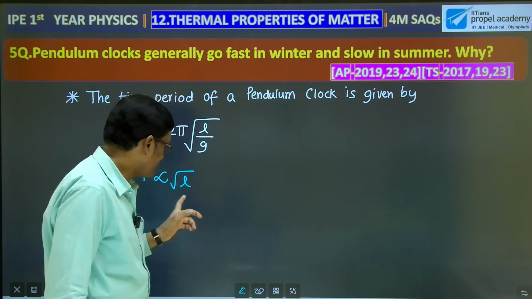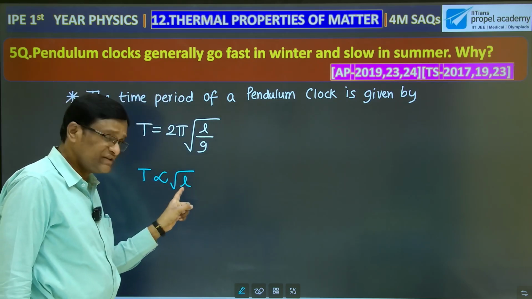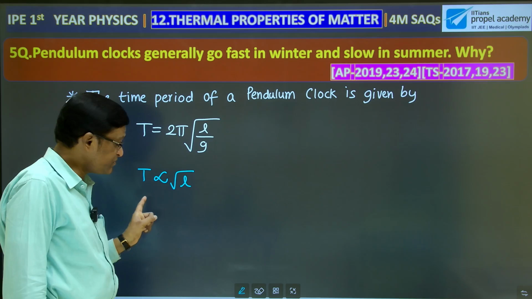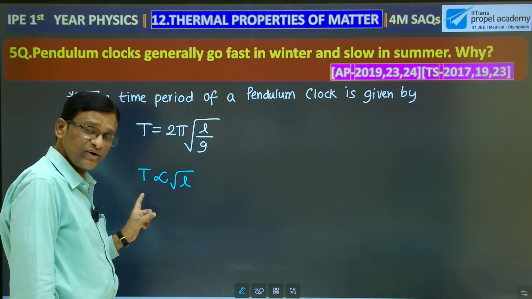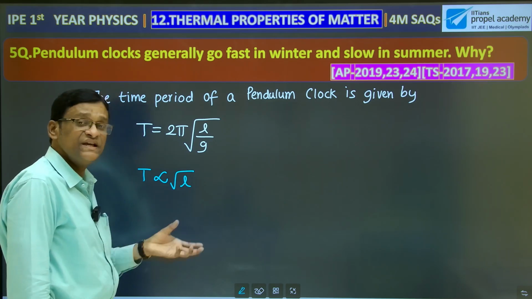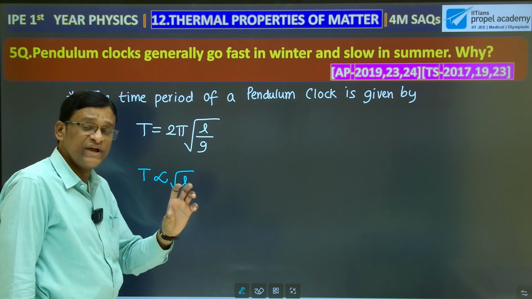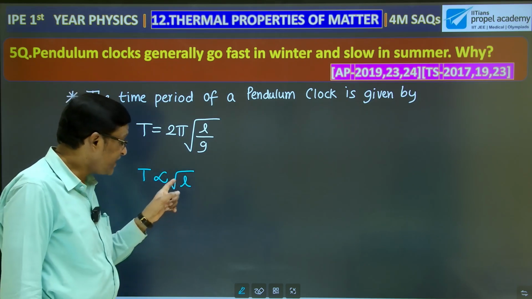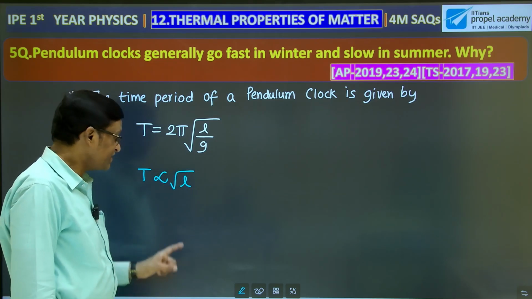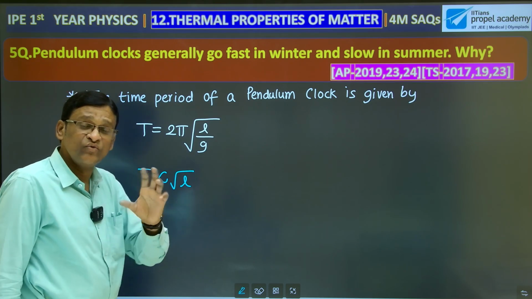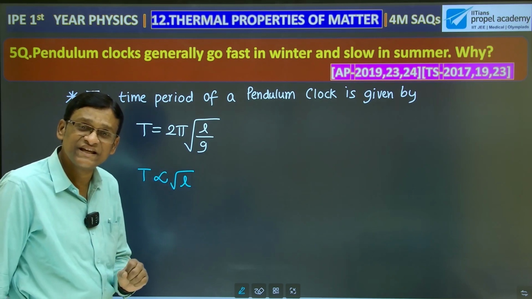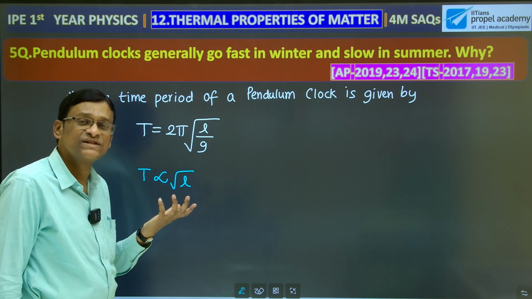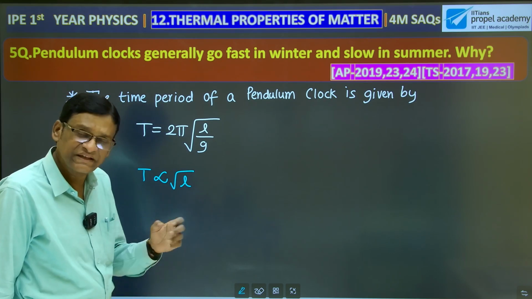Understood now? I repeat once again. In winter, the length of the pendulum decreases. Means obviously the corresponding time period of the simple pendulum or pendulum clock also decreases. In a given day, the clock makes more number of seconds. That's why it moves fast. In summer, the length of the pendulum increases. Therefore, time period increases. It won't make the required number of seconds in a given day. That's why what will happen? The clock moves slowly. This is the main concept.